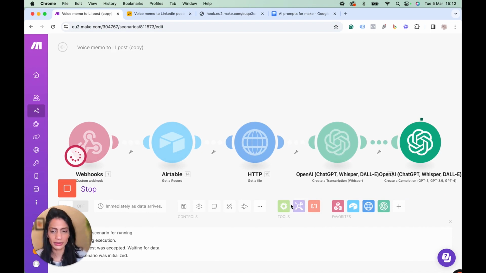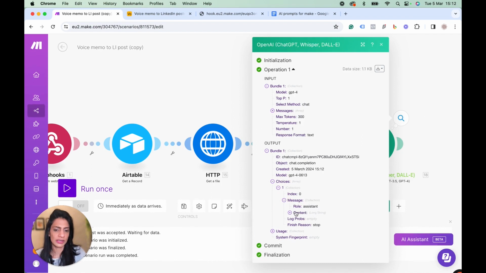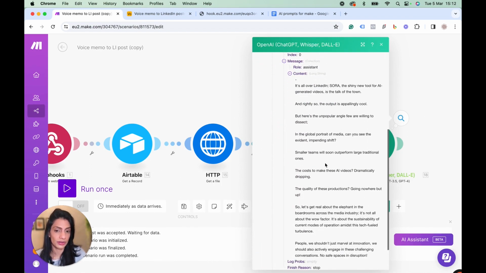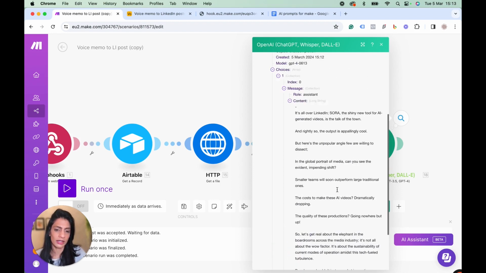Looks like it's working. But because this is GPT-4, it generally takes a little bit longer. All you need to do is go to choices, messages, content, and that's your LinkedIn post. Love it. I love it. It's really good.